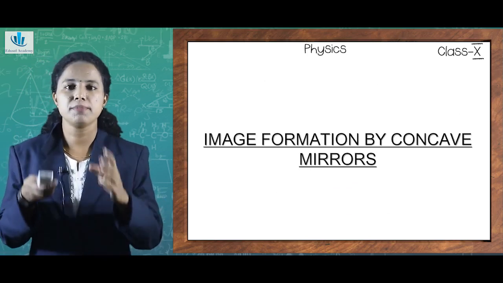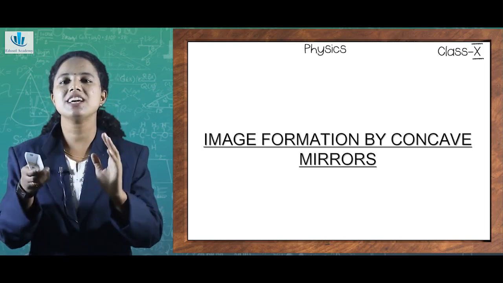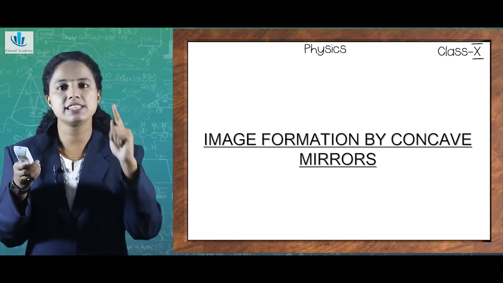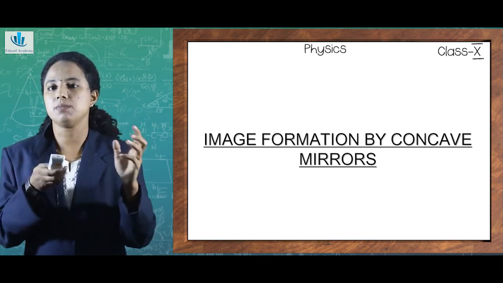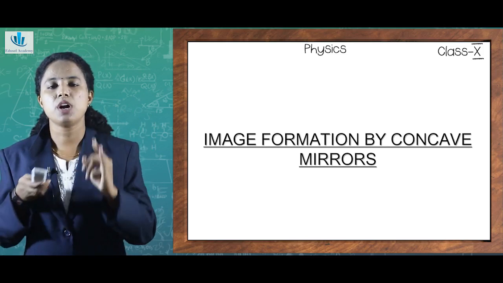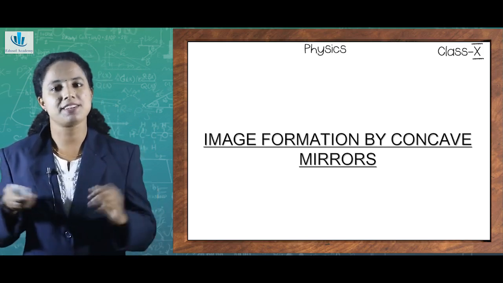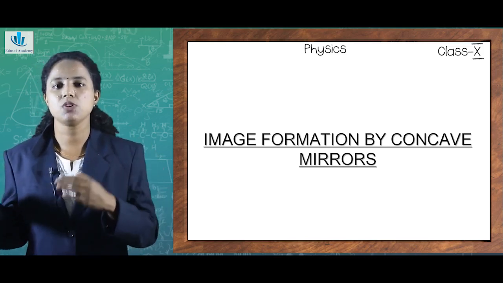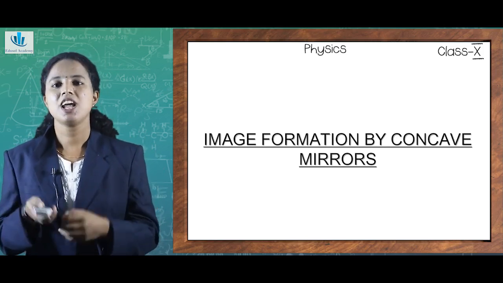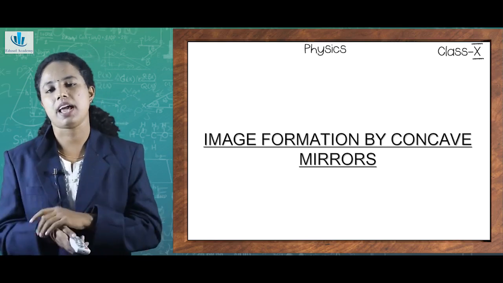In order to study the image formation in concave mirrors, there are different positions. But to have a clear idea of what happens in case of concave mirrors, you need to clearly know the things that we already stated, like different terms. What do you mean by center of curvature? What do you mean by principal focus? What do you mean by pole? What do you mean by radius of curvature? Focal length, etc. I'm sure by looking into the previous sections, you will be able to understand the different terms, isn't it? If you're thorough with those terms, I'm sure it will be easy to understand all these ray diagrams.